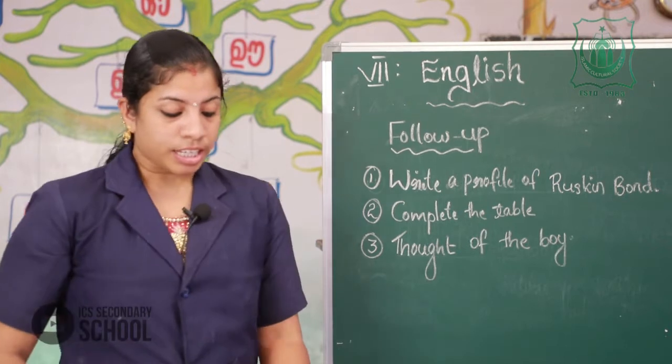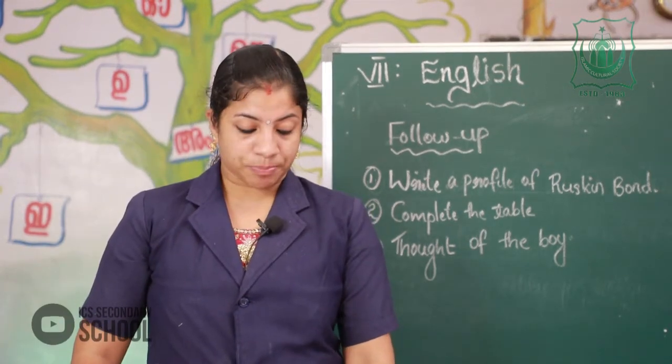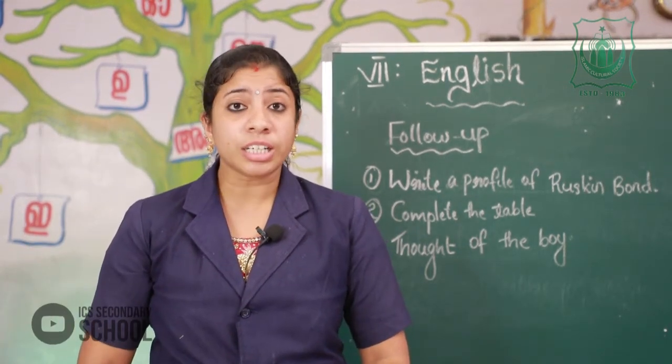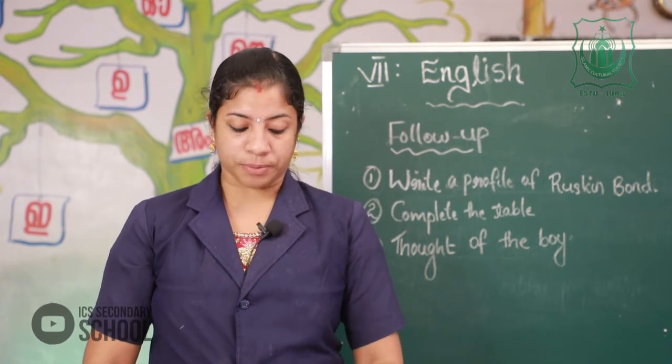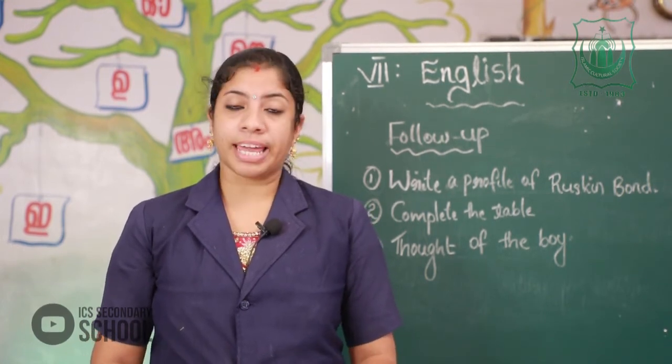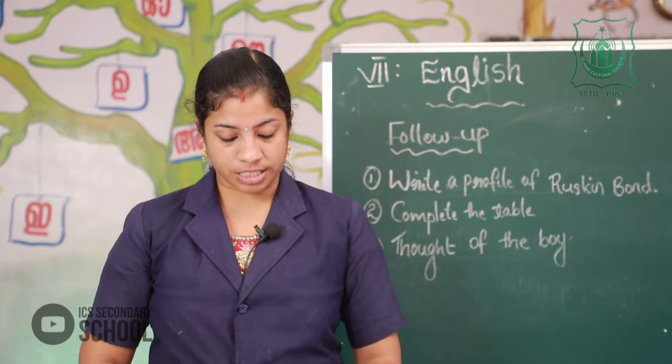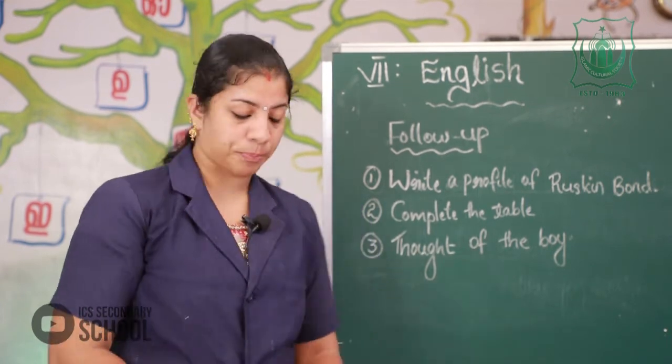Then the fourth and fifth activity. The fourth activity you should write in your textbook, and the last one, describe the place in your words. That you should write in your textbook.